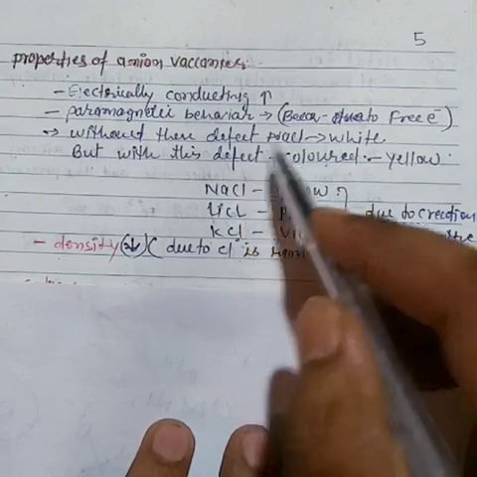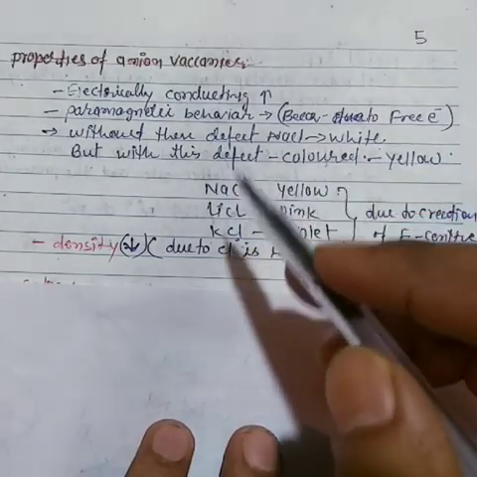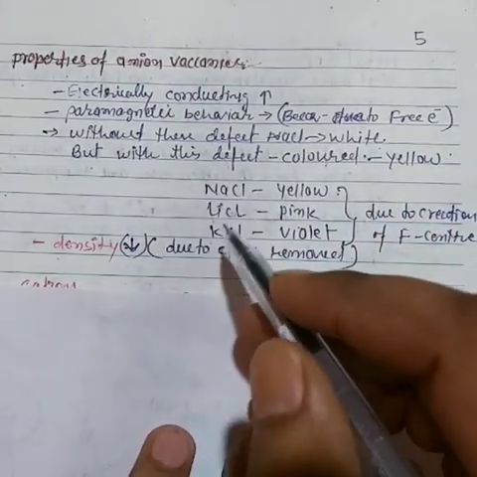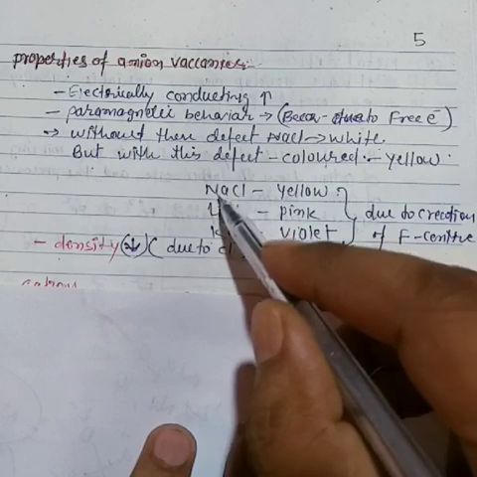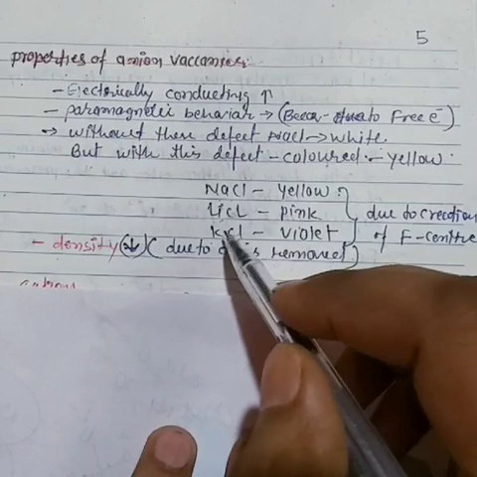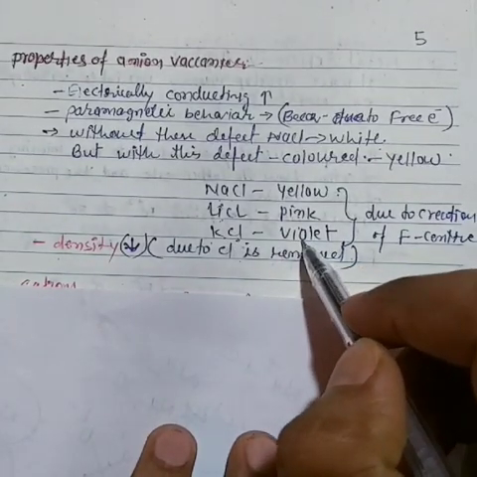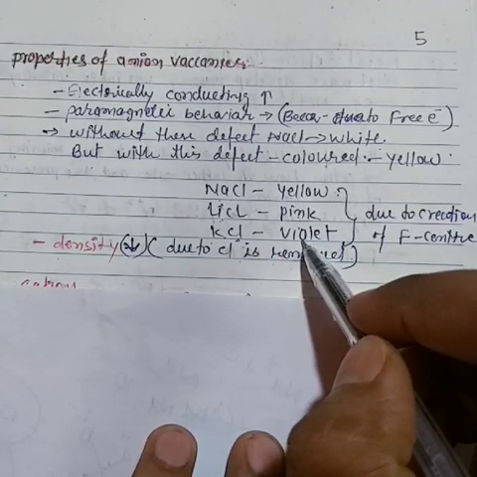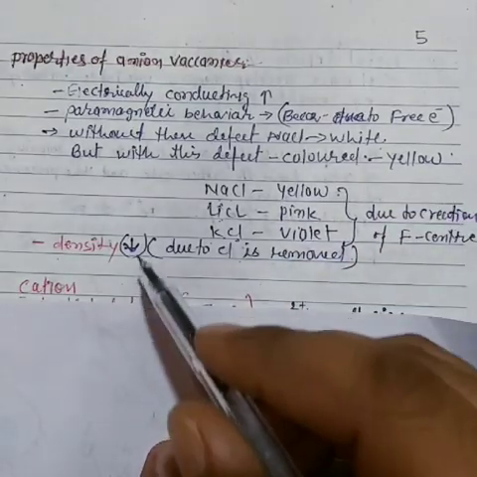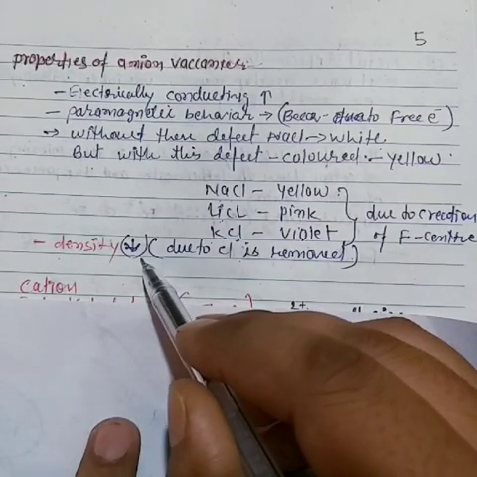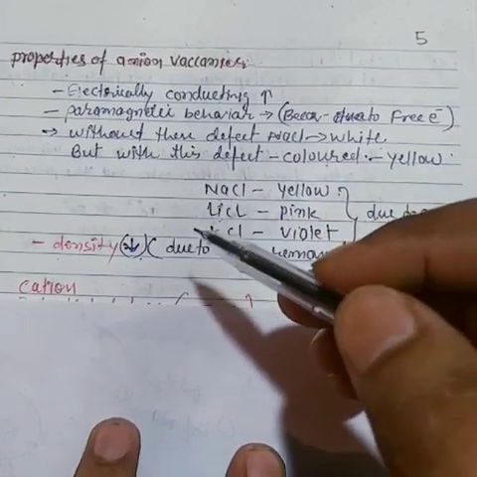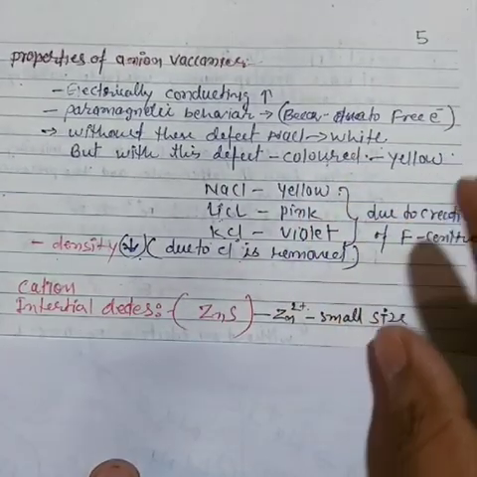So pure NaCl is always white, and whenever you see a different color, it will definitely be a defect. Now see, whenever you pass sodium vapor over NaCl, it will be yellow. Lithium vapor gives pink color, and potassium vapor gives violet color. So here it is very important how color is created due to the creation of F centers. And the density will be low. Why? Because one or more anions are removed from the crystal.